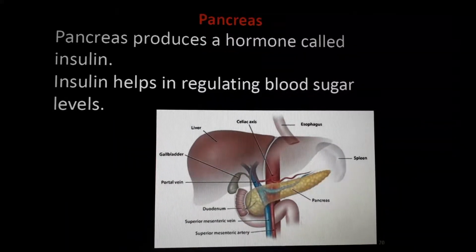And if our sugar level is very low, the pancreas will stop secreting insulin, so the sugar level will increase. Understand the function of the pancreas? The pancreas secretes a hormone called insulin, which controls the blood sugar level in human beings.